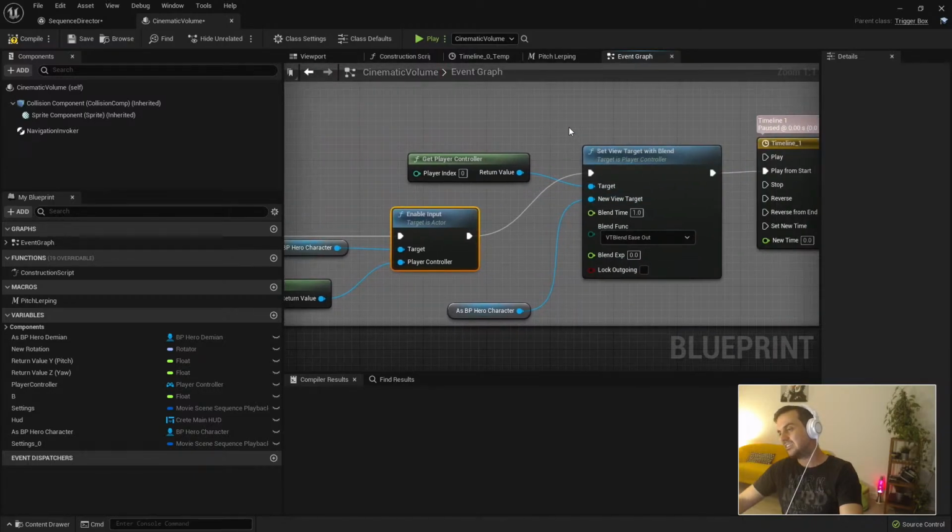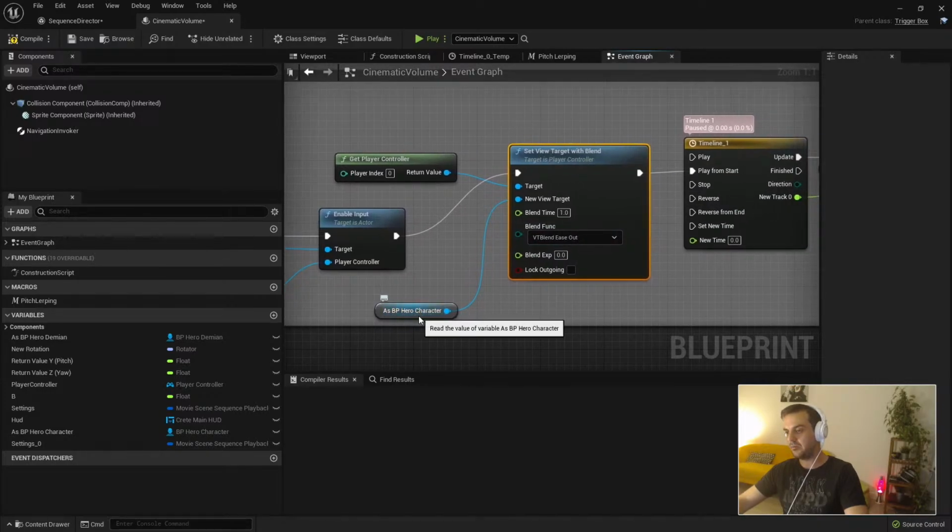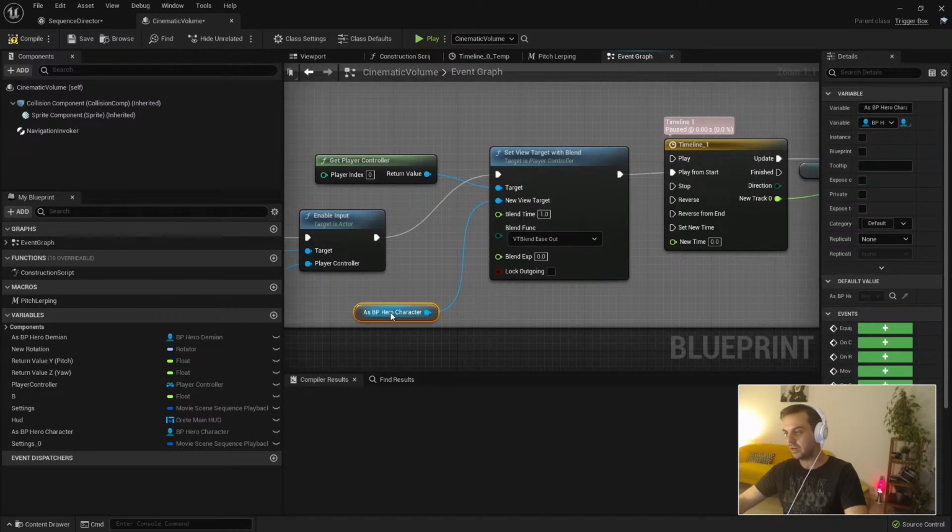Then this is a kind of sanity check. I don't need to do this because I'm animating everything. But if you are paranoid because maybe you animated something with the depth of field or you changed something in the camera, you can always go back to normal using a set view target with blend and just going to the camera that has the blueprint hero character.